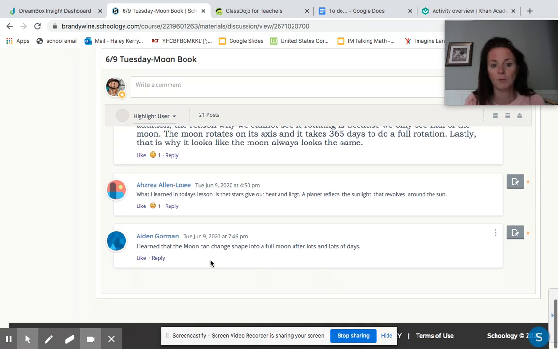I learned that the moon can change shape into a full moon after lots and lots of days. Is it changing its shape, or is the shadow changing? Right? That phase of the moon is the shadow from the Earth blocking that portion of the sun. Right? Today we're going to learn a little bit more about the blocking of the sun with the lunar and solar eclipse. So let's go to today.